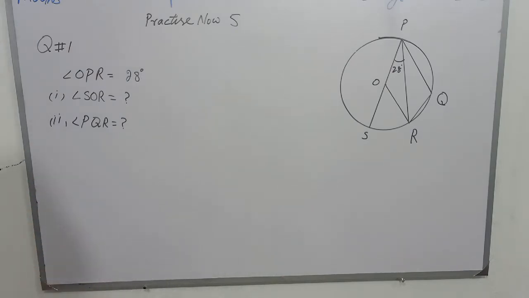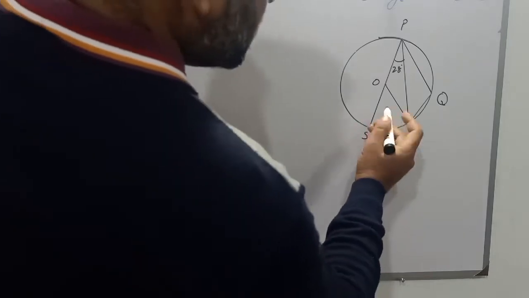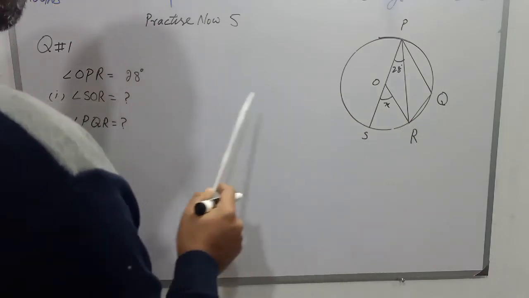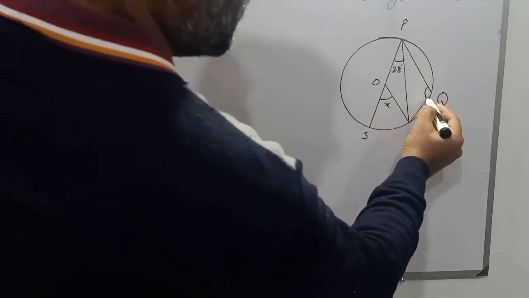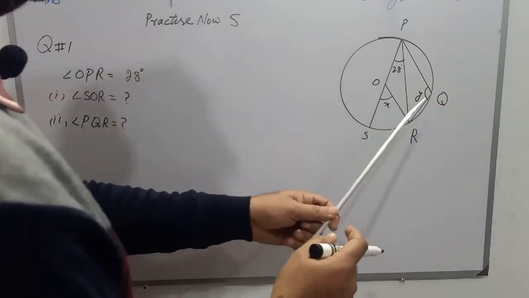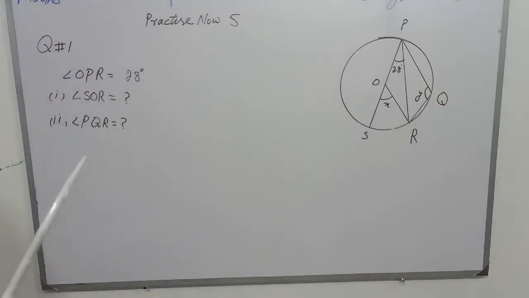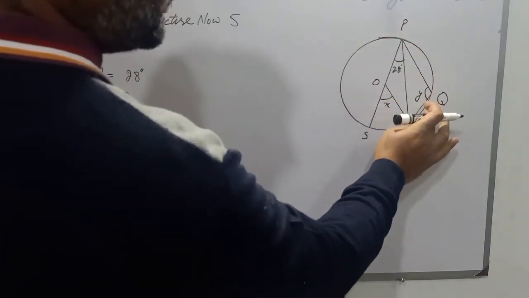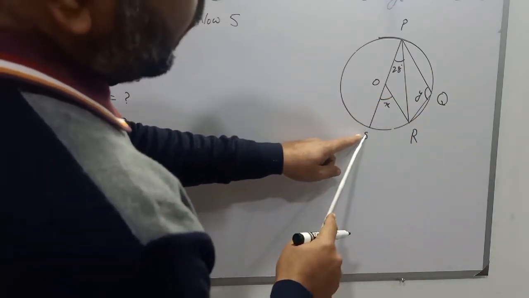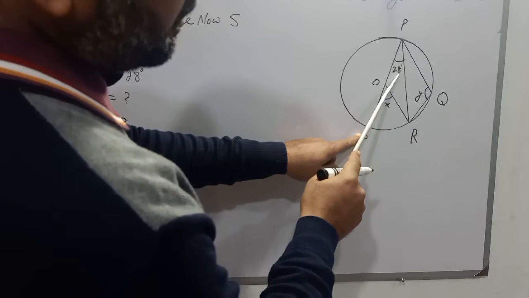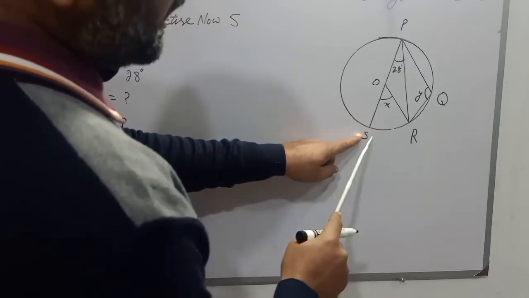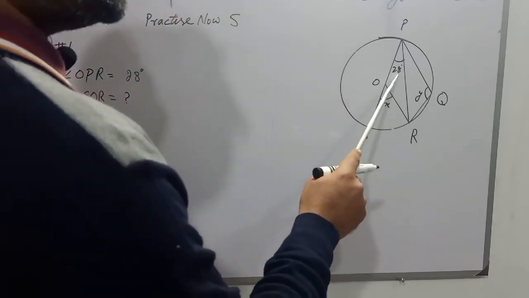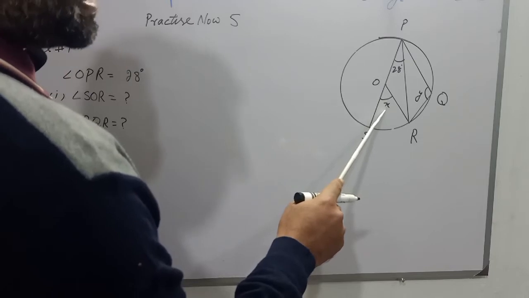So we will suppose the angle SOR is X, and we have to find the value of X, and angle PQR, suppose that angle is Y. So we have to find the value of X and Y. Students, keep in mind that if you ignore lines PQ and QR, then angle SPR will be the circumference angle of the major arc, and angle SOR is the central angle of the minor arc. So the circumference angle is half of the central angle.